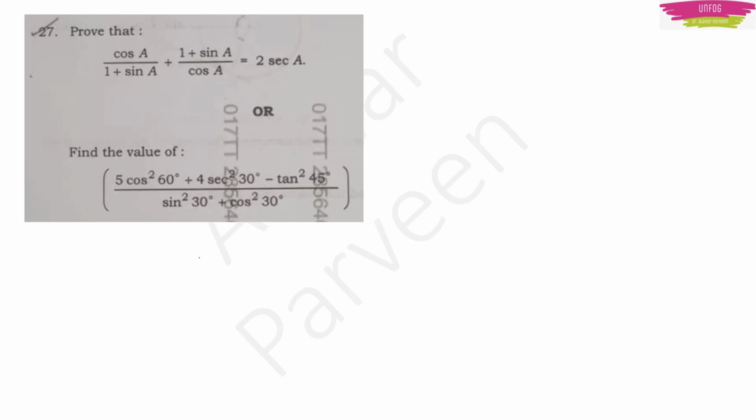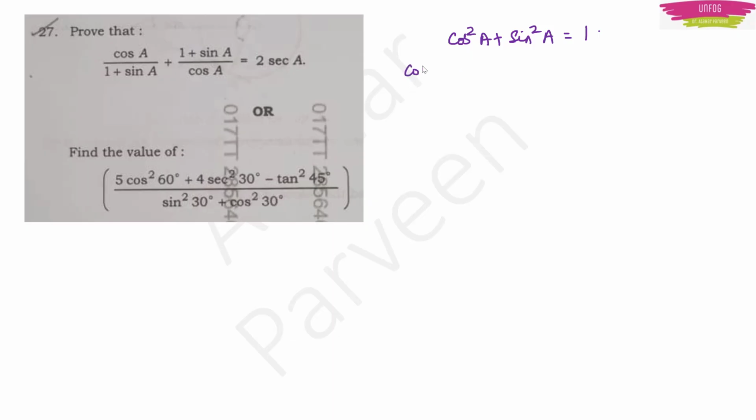Okay, so the question is, prove that cos A by 1 plus sin A plus 1 plus sin A by cos A is equal to 2 times secant A. So here we should know a few trigonometric identities like cos square A plus sin square A is equal to 1, right? In that scenario, take the LCM in order to solve it further.